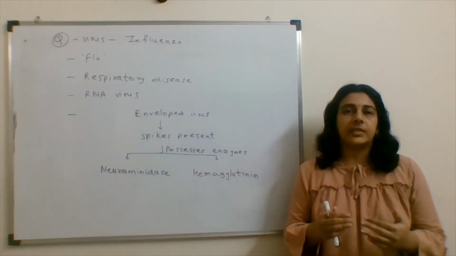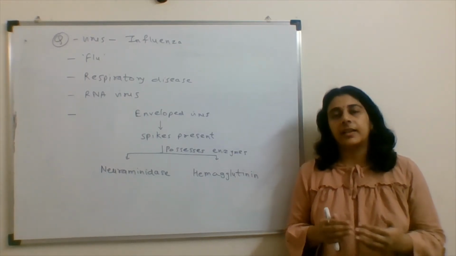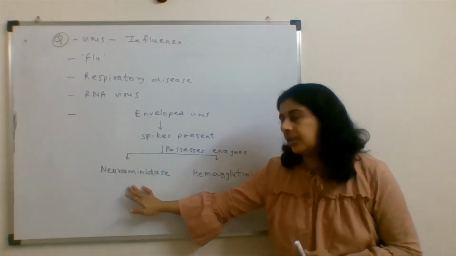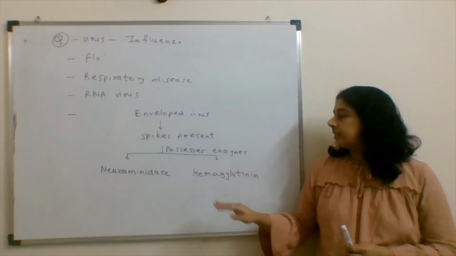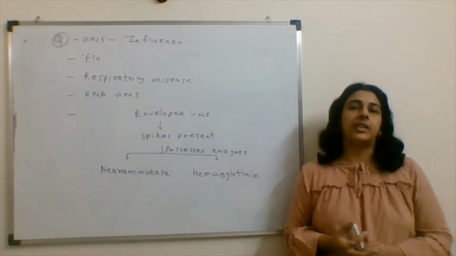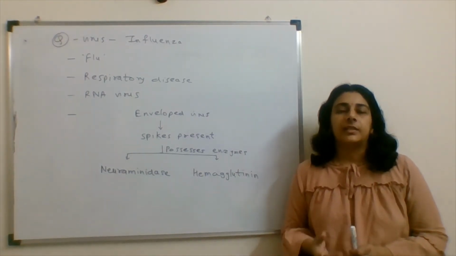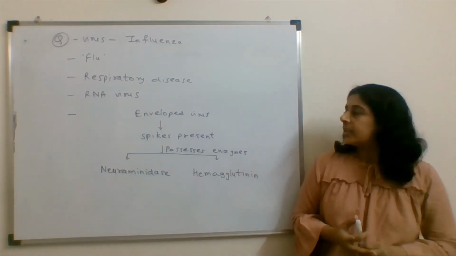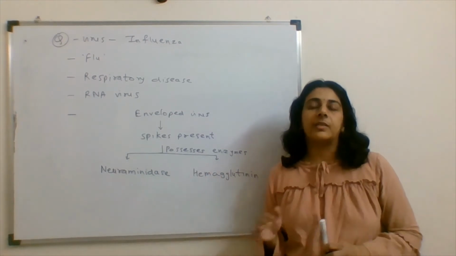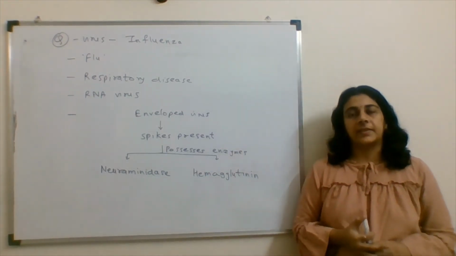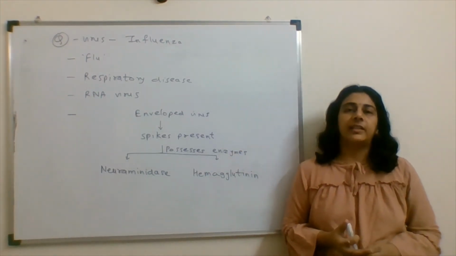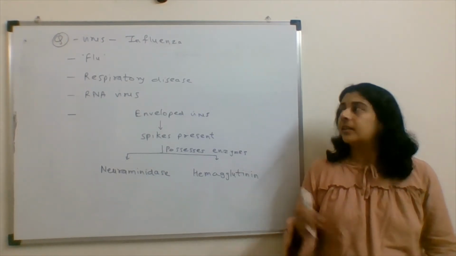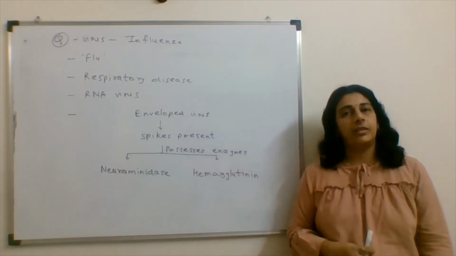The host cells get penetrated by these viruses with the help of this protein neuraminidase, and the hemagglutinin protein is used for carrying out hemagglutination in RBCs. So using these proteins present in the spikes of this virus, the virus infects the person. This is where the virus matches with influenza.